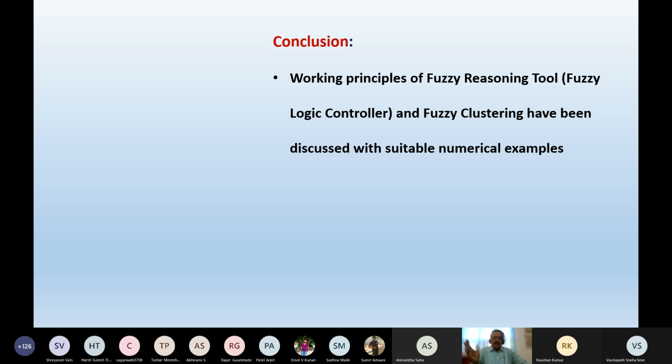Not exactly at random: based on the random values of mu, we calculate the cluster center. Then once again, we modify through a large number of iterations. Now you have got no control.